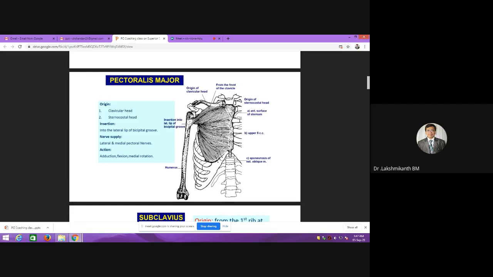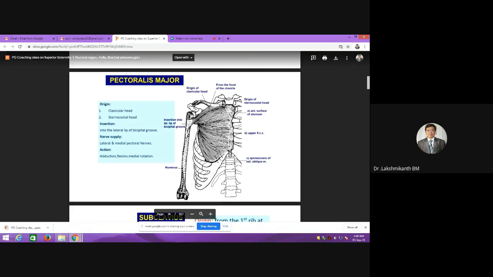So you have to know that the long head will pass, but the short head will not. The long head comes from the supraglenoid tubercle, whereas the short head comes from the coracoid process along with coracobrachialis. Okay, we'll come to the arm later, but as we had seen the bicipital groove, it was discussed.